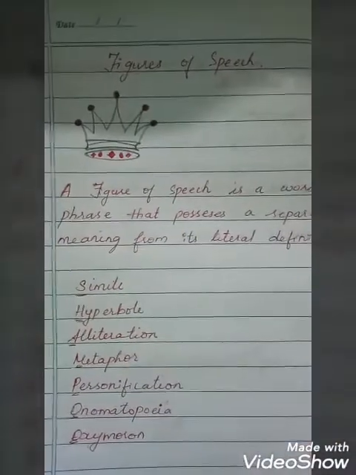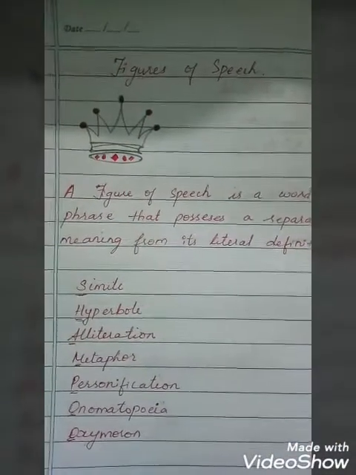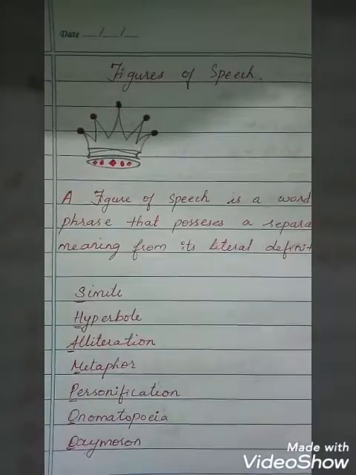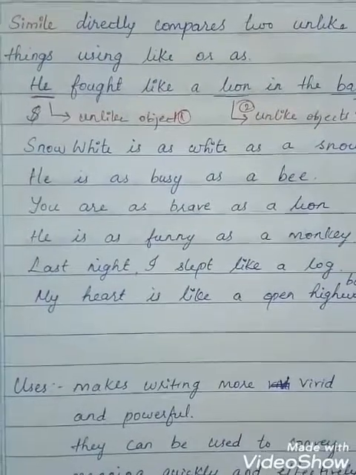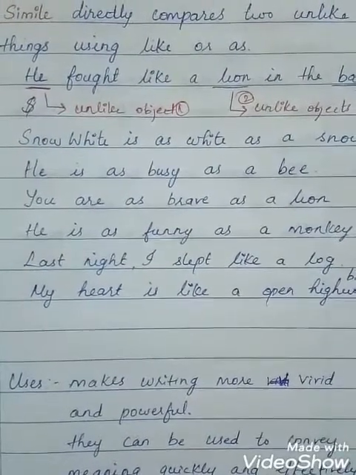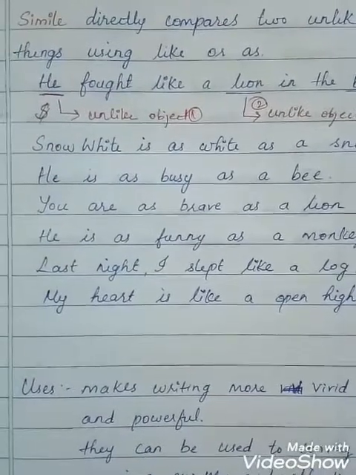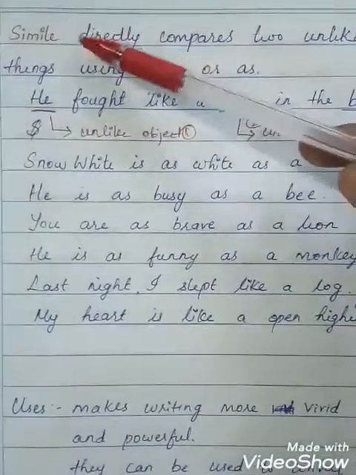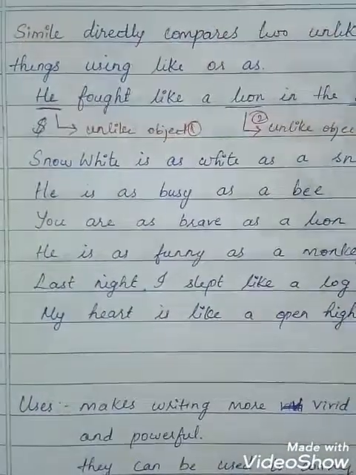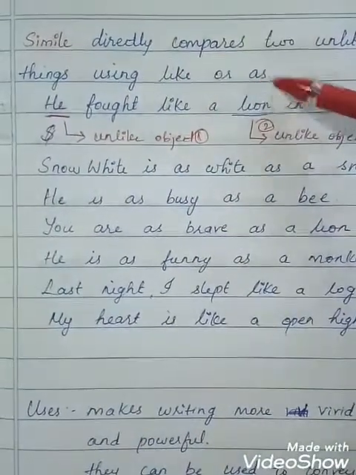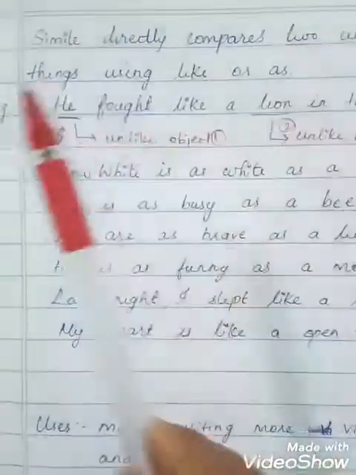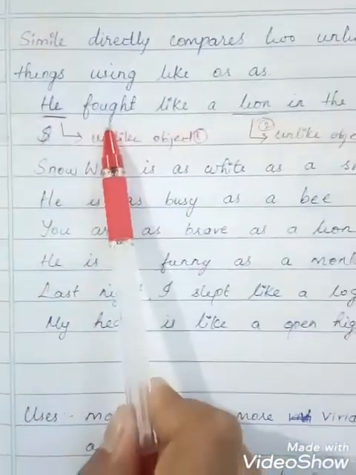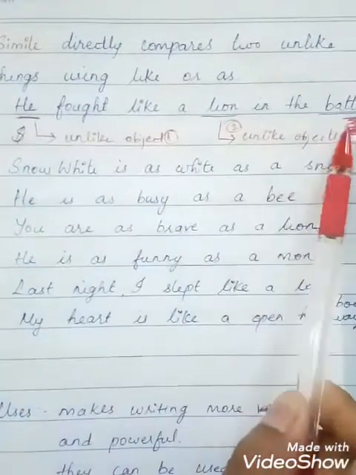As I said, these are not the only list of figures of speech. We have a wealth of figures of speech, but these are only the common ones. Okay, so now we know a few commonly used figures of speech, and now let us start the explanation of each type. I will start with simile. So what is simile? Simile is directly comparing two unlike things using like and as. So in simile, we are comparing two unlike things. Clear? See this example: he fought like a lion in the battle.